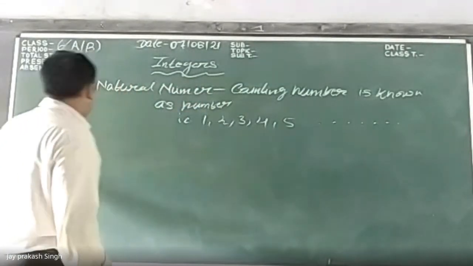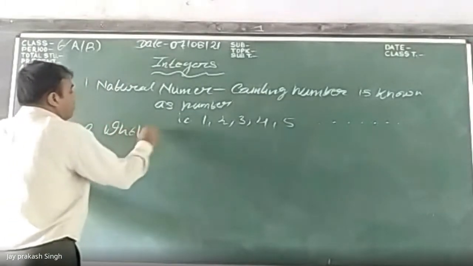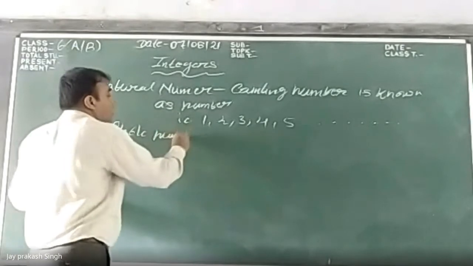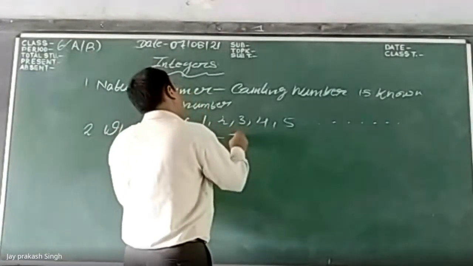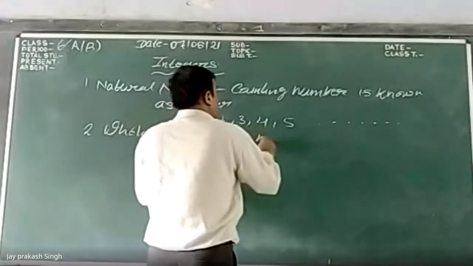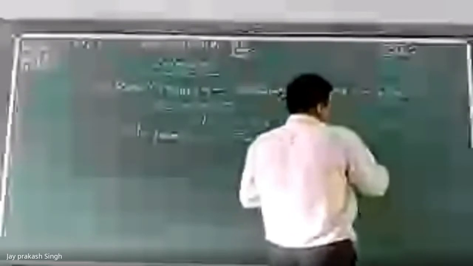Now, whole number, that is the natural number including 0.